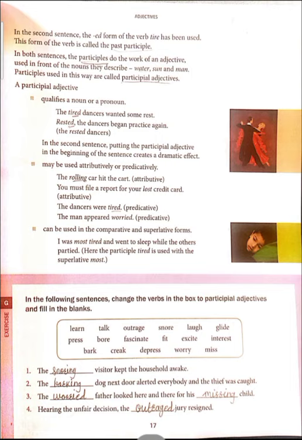Hearing the unfair decision, the dash jury resigned. Okay, when the decision was not in her favor, at that time she would have become outraged. Outraged means what? Become angry. Next example, discipline is the most pressing need of our country. Now see the fifth one, the principal is a learned woman, means well educated. Coming home late, I tried to be quiet, but the creaking door woke mother. Okay, creaking means what? The door that makes a noise.